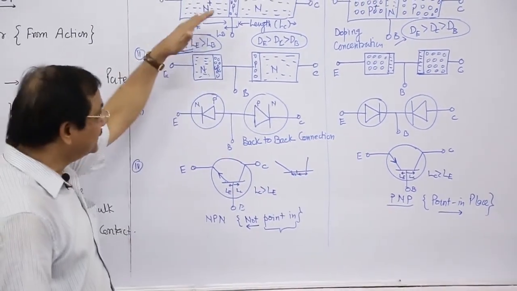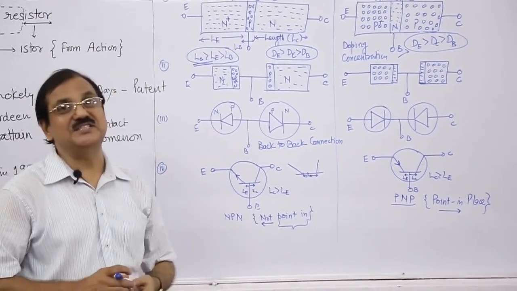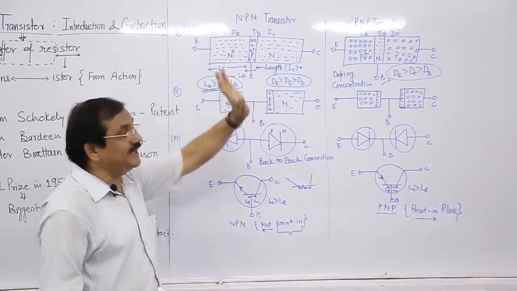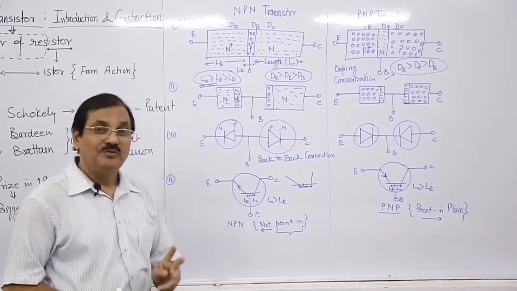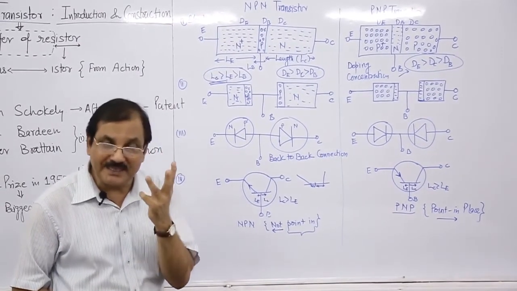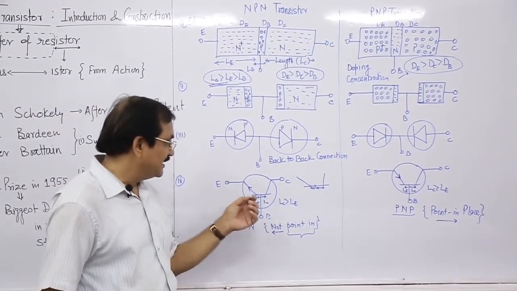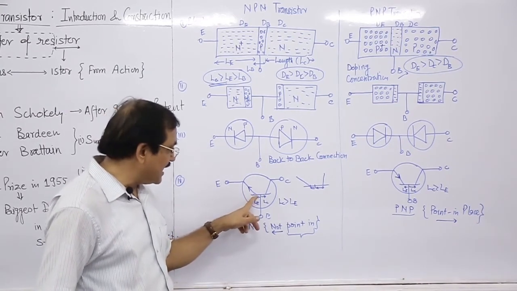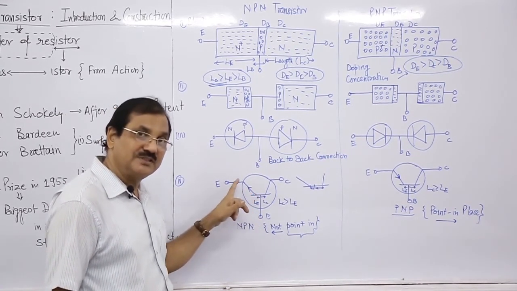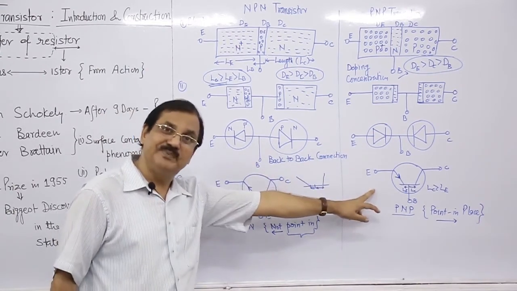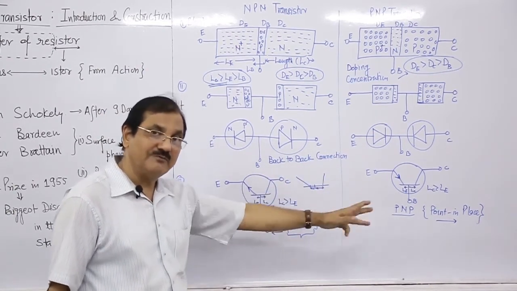So from this comparative chart of PNP and NPN, we have to keep three things. The first is that the arrow is outside in NPN and inside in PNP, first and foremost.